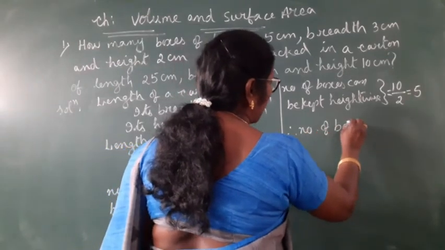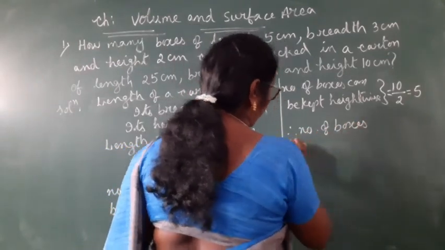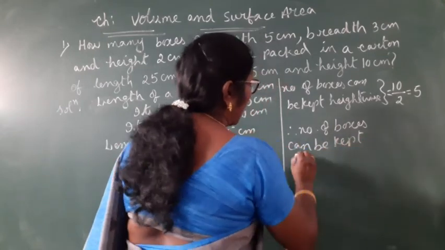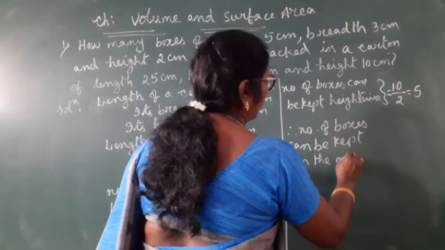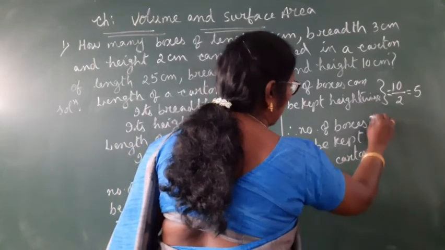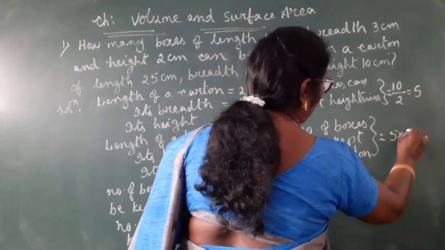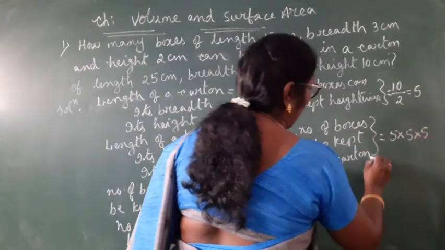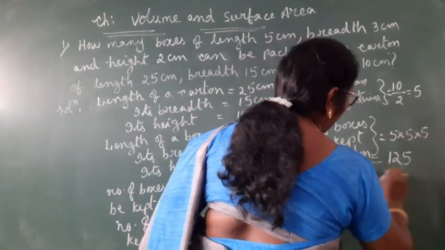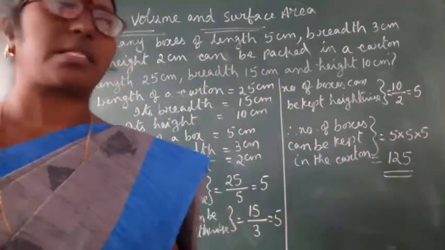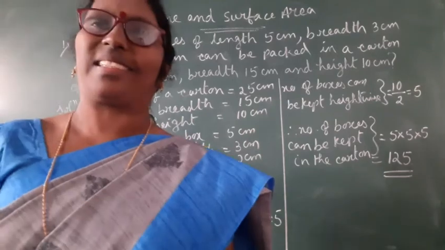Therefore, number of boxes that can be kept in the carton is equal to 5 into 5 into 5. That gives you 125. So total 125 boxes can be kept in a carton.